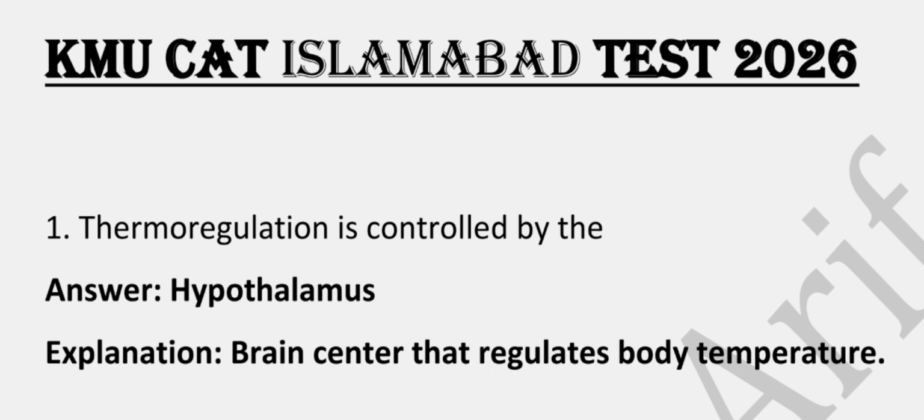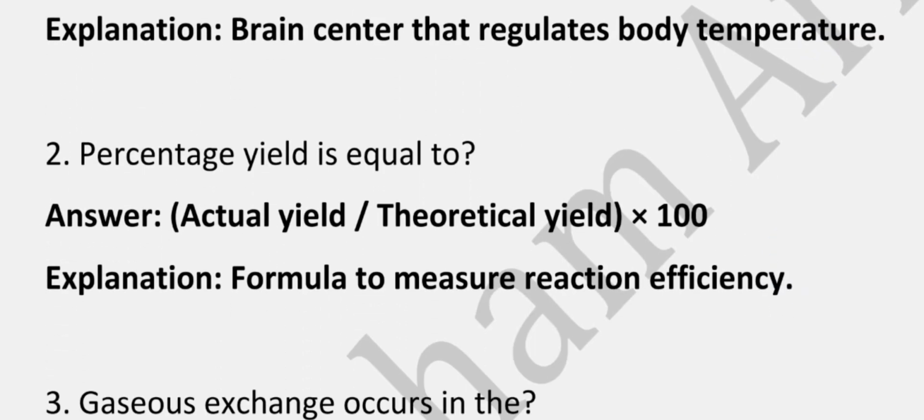Thermoregulation is controlled by the, correct answer is hypothalamus, because it is the brain center that regulates body temperature. Percentage yield is equal to, correct answer is actual yield by theoretical yield multiplied by 100, because it is the formula to measure the reaction efficiency.